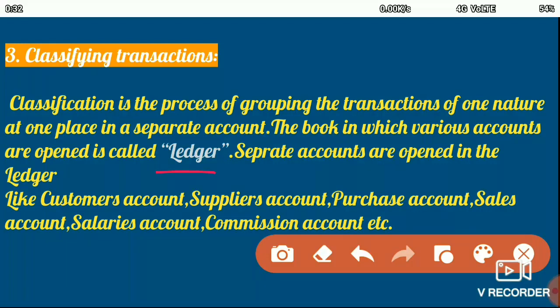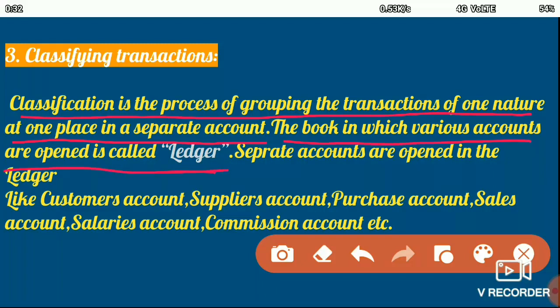So classification is the process of grouping the transactions of one nature at one place in a separate account. The book in which the various accounts are opened is called a ledger book. So for all the transactions which are of similar nature, an account is opened for such transactions, and these accounts are opened in the ledger book.